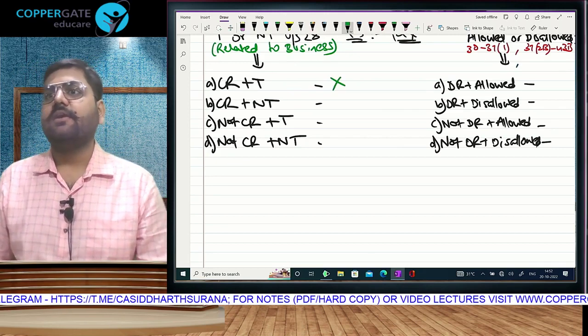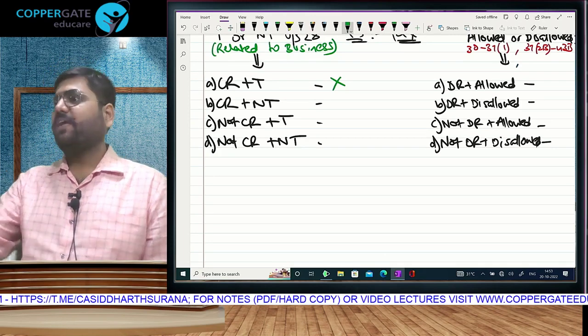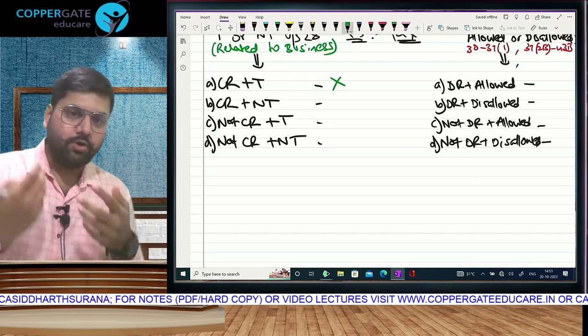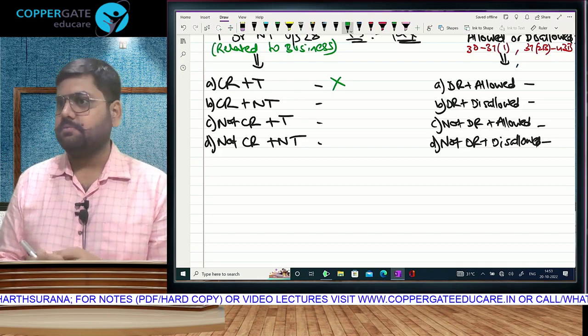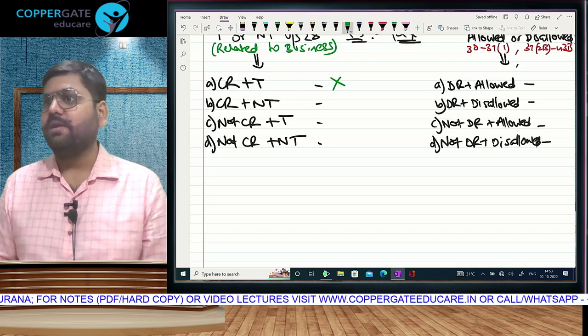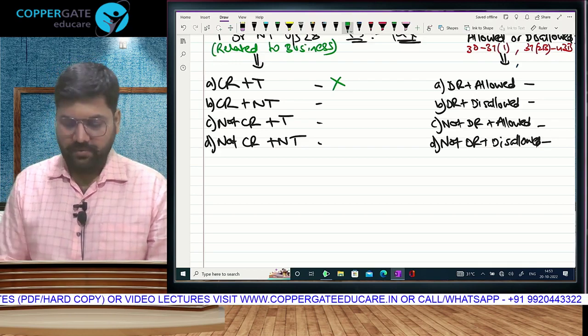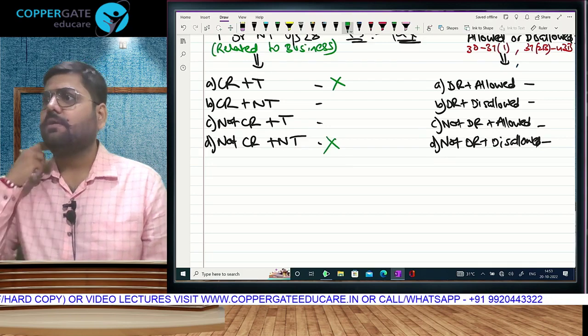Credited but it is not taxable. Is there a mistake? Wait, eliminate the no-mistake ones first. You have not written but you have to pay tax. Is that a mistake? Yes. Okay, so nothing to be done right now. And you have not written and you don't have to pay tax. No mistake. So we don't have to do anything.